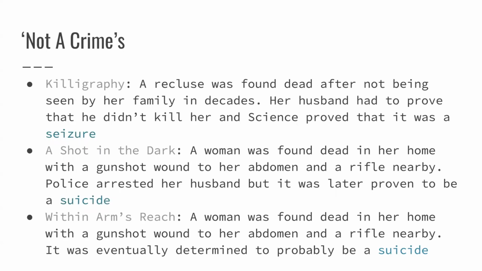So the first was Calligraphy. A recluse was found dead after not having been seen by her family in decades. Her husband had to prove that he didn't kill her, and science proved that it was a seizure. Then A Shot in the Dark.